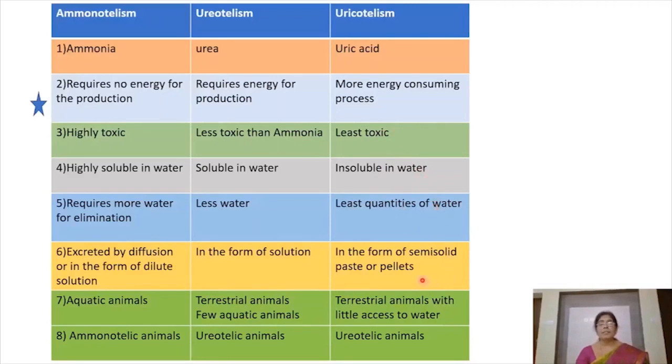అండ్ ద ఎగ్జాంపుల్స్, the terrestrial animals, as they have little access to water, so uricotelism is a great advantage for them, and these animals are said to be uricotelic animals. Here printing mistake, uricotelic animals.